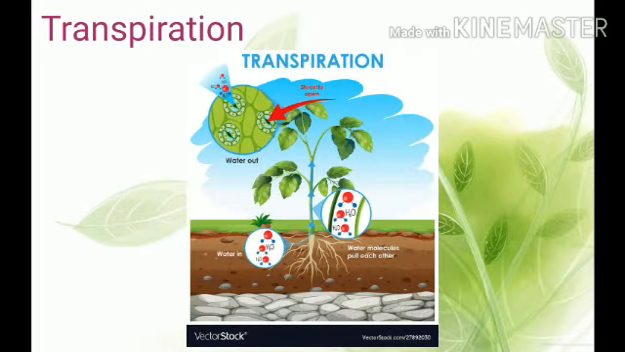Transpiration. Loss of water in the form of vapors from the aerial part of the plant is called transpiration. It takes place mainly through the stomata.